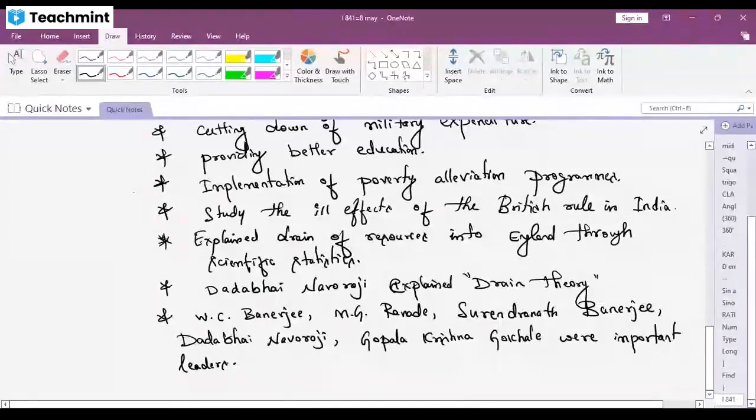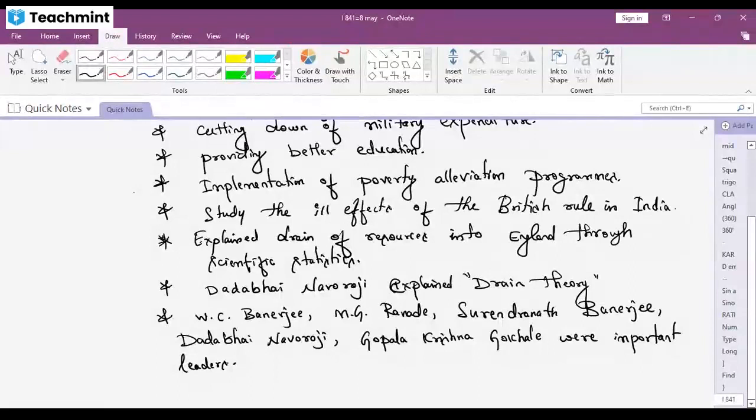Understood? Actually, people wanted all these things. They understood what problems we are facing, how our goods are rejected, and what problems our people are facing. Now they wanted to eradicate all these things.